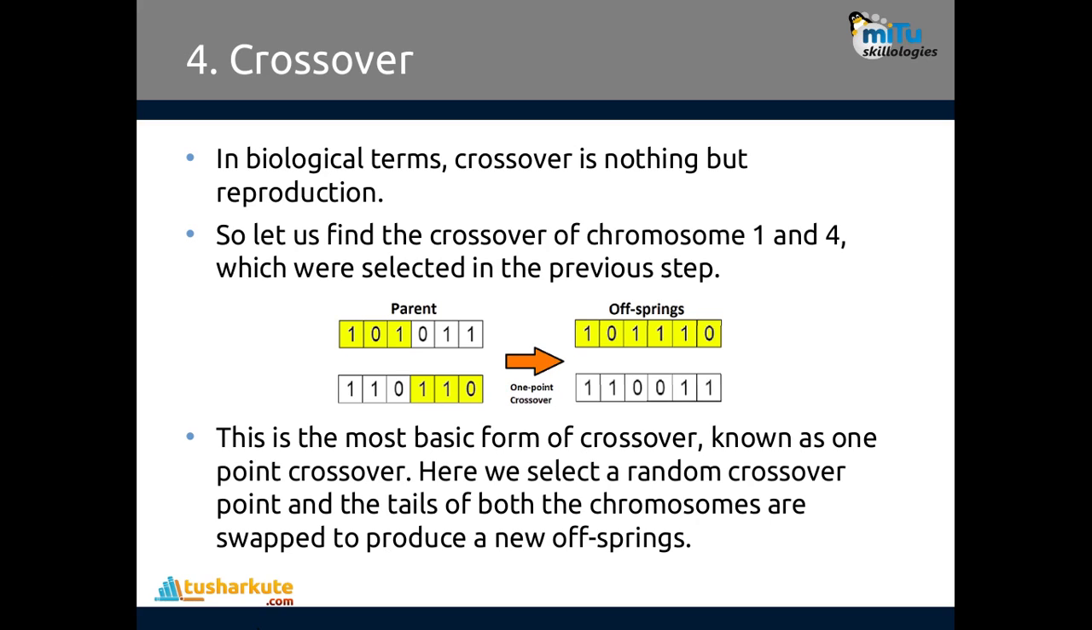The most common form of crossover is known as the one point crossover, where we select a random crossover point and the tails of both chromosomes are swapped to produce new offsprings. See this one. 3 are taken from here and 3 are taken from here, and this new one is generated, and then 3 from here and 3 from here, and then the next generation of offsprings is generated. This is called crossover.